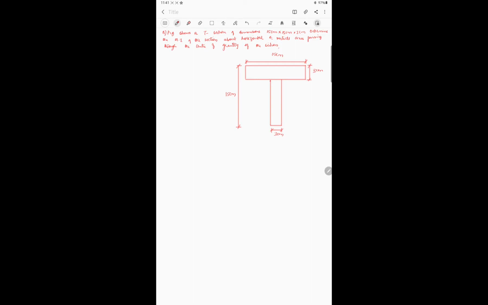Now in this video I will start the problem itself. I'll write down the question. See here. This is the question wherein a T section is given to us. Figure shows a T section of dimensions 15 centimeter by 15 centimeter by 3 centimeter. Determine the moment of inertia of the section about horizontal and vertical axis passing through the center of gravity of the section.